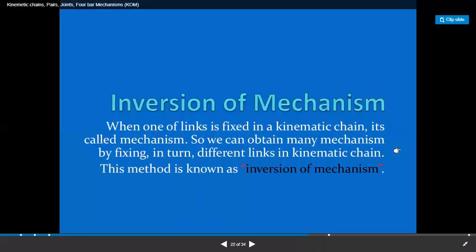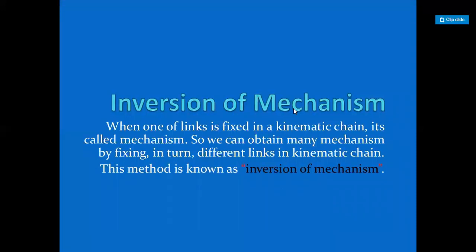Now, inversion of mechanisms. When you construct a kinematic chain or a mechanism, let's take an example.